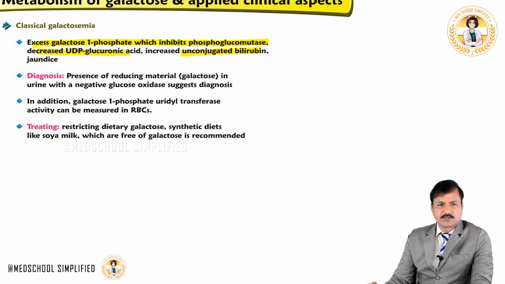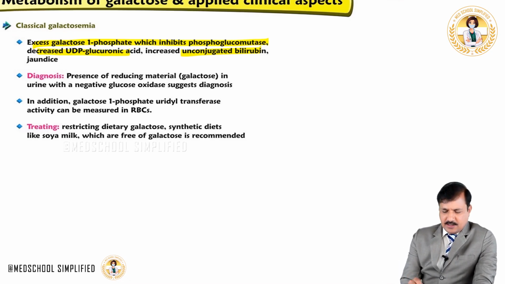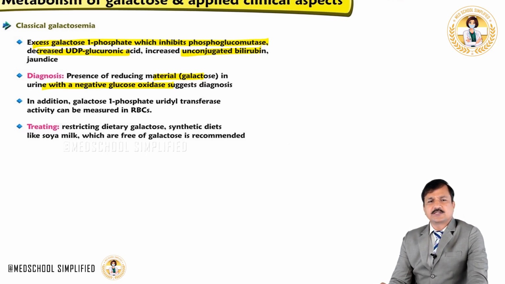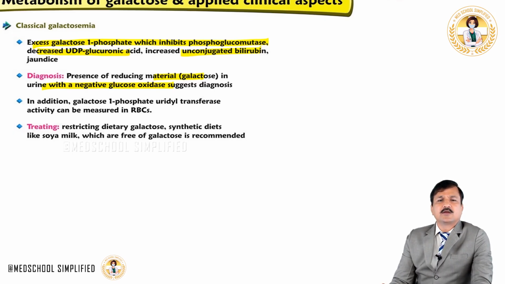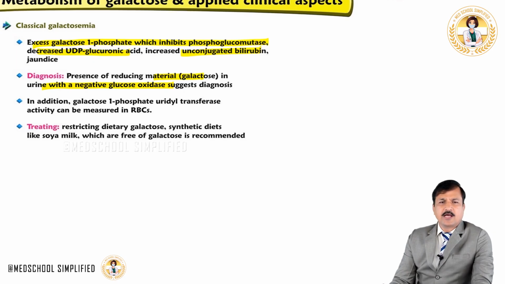Now, how do you do the diagnosis? Diagnosis is done by noting the presence of reducing material, that is reducing sugar, in the urine but giving a negative glucose oxidase test, because glucose oxidase test is for determining glucose in the urine, whereas here galactose is elevated. Galactose is also a reducing sugar, so it will answer for Benedict test but it does not answer for glucose oxidase test. So it is negative for glucose oxidase test, positive for Benedict test, indicating there is a reducing sugar but it's not glucose, right? Because glucose oxidase is negative.